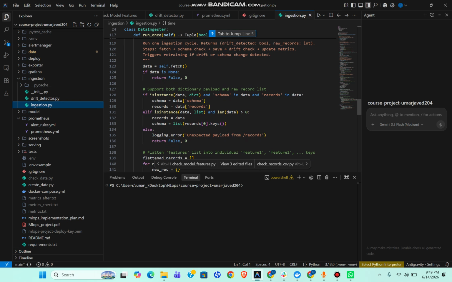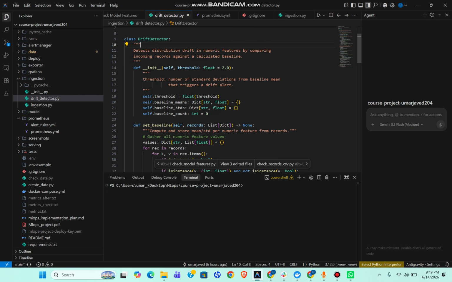The detector checks if the feature distributions have significantly drifted from our training baseline. If the drift detector flags a distribution shift or if a schema change is detected, the ingestion loop automatically triggers the retraining pipeline. The retraining script